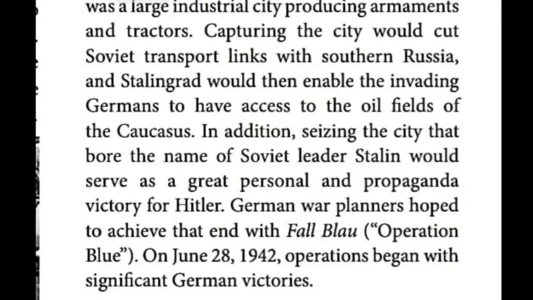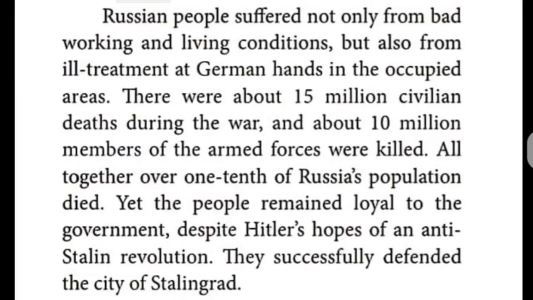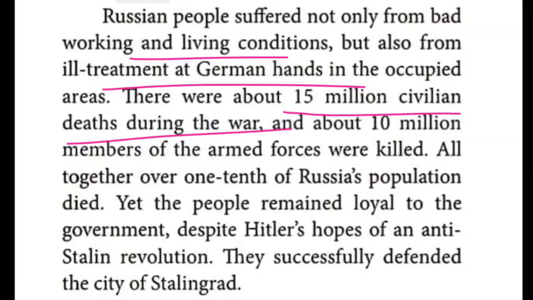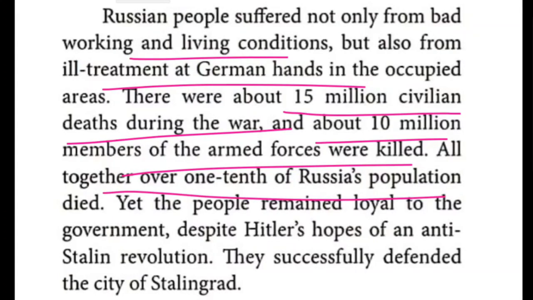Okay, the second para, what is given? Russian people suffered not only from the bad working as well as living conditions, but also from the ill treatment at the hands of the Germans. Nearly 15 million civilians and soldiers died during the war, as well as 10 million of the armed forces were killed. So nearly 25 million people died in Russia altogether. Over one tenth of the population died.